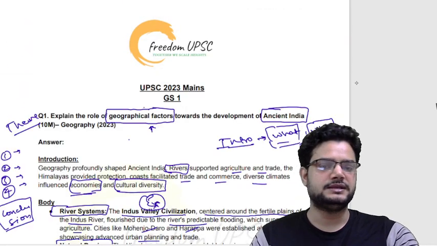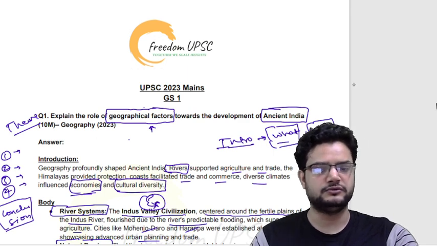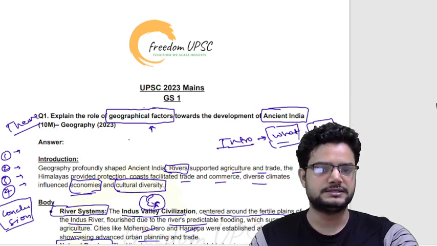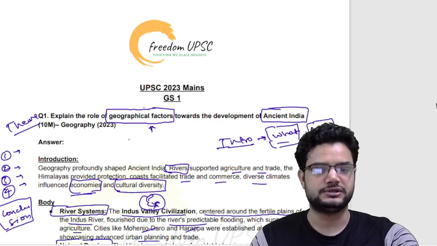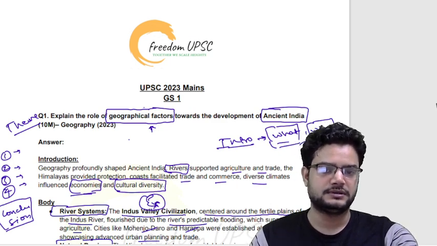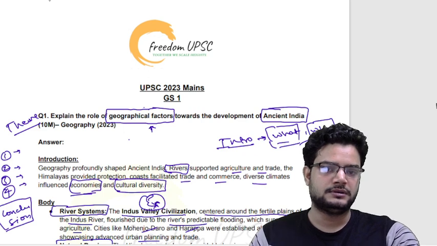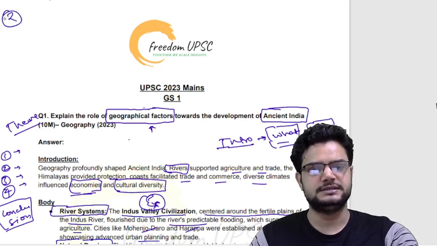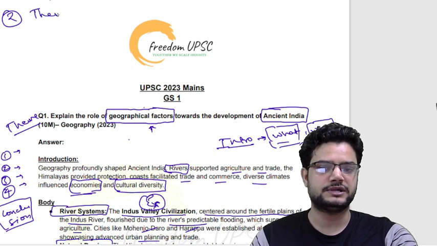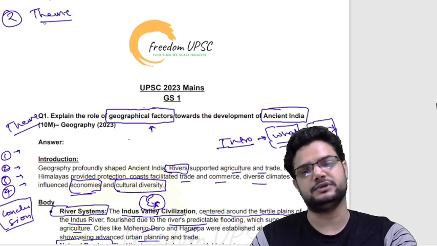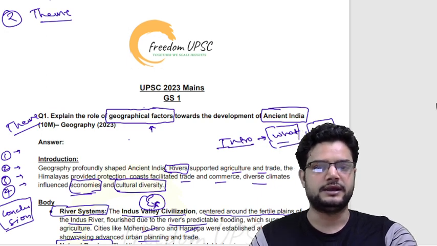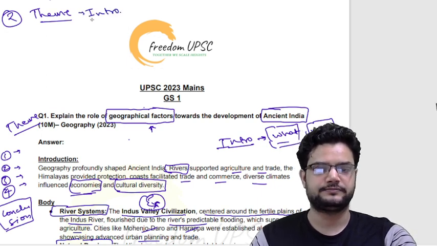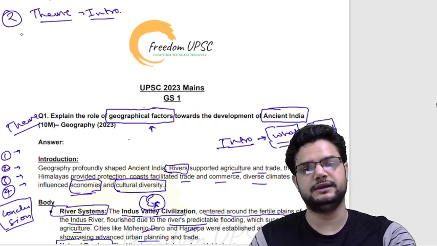There are certain things that I would like to suggest to you while writing the answers. It will be a great help to you. The first thing is, while writing your answer, don't just start writing, read the question first. Second, after reading the question, jot down the theme of the question, which is the context of the question. This is most important. Many times students miss the context altogether and write the introduction on a different context. Just think in your mind that you will write on the theme only.